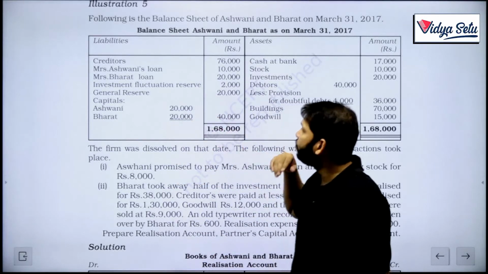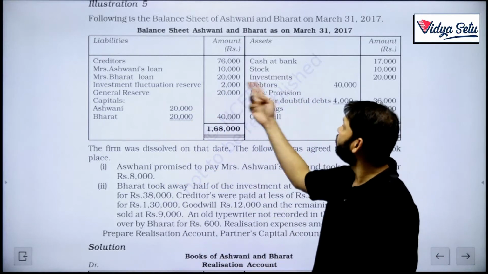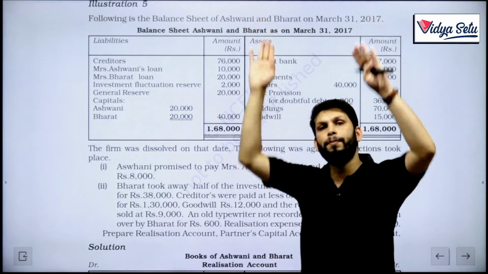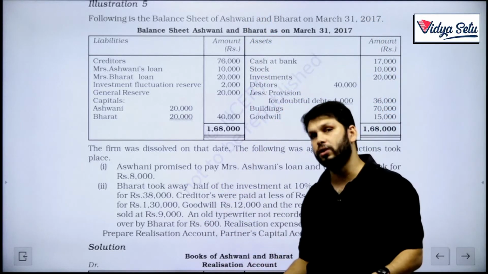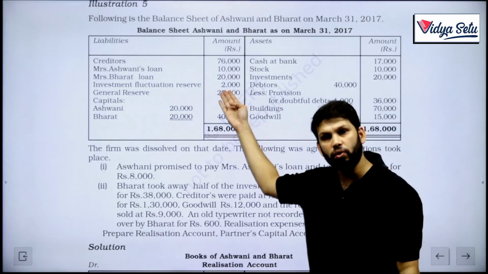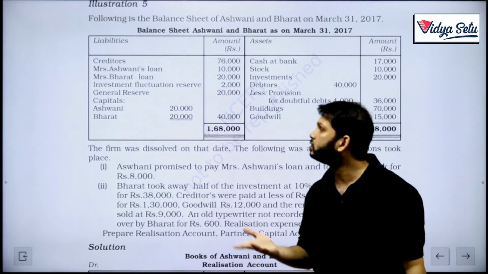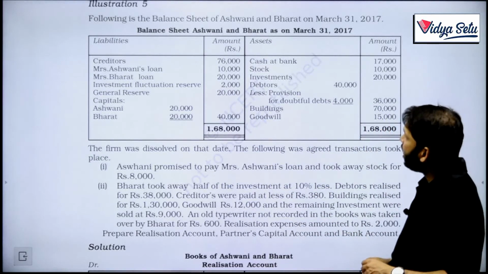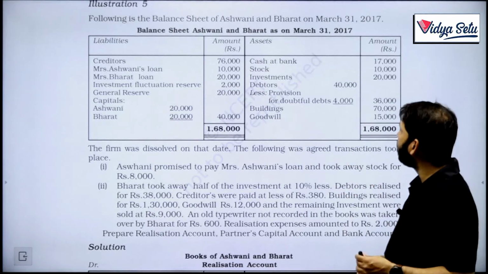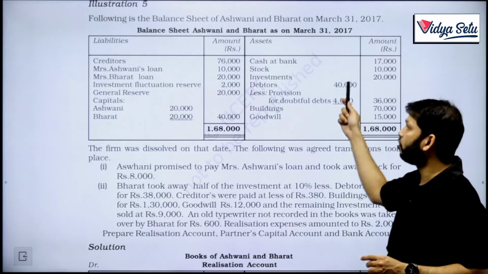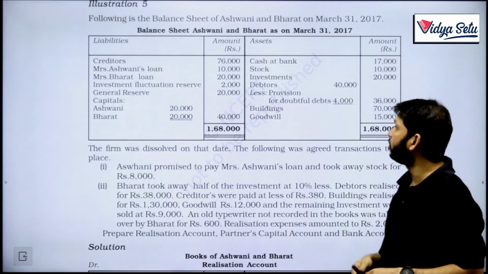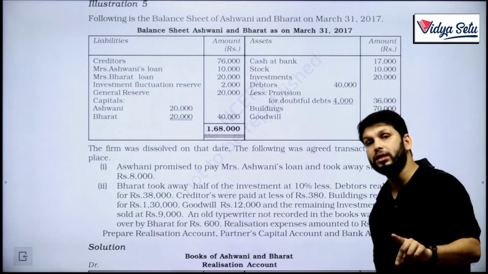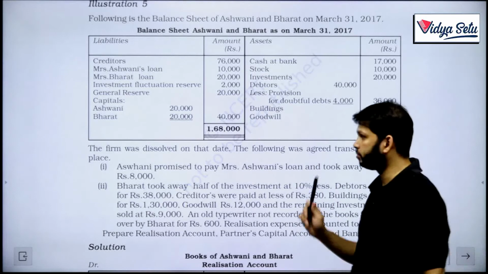Then there is an investment fluctuation reserve. So this is a reserve for absorbing any variation in our investment. If investment is going up, then it's okay, but if investment goes down drastically, up to 2,000 we can adjust from this reserve. Beyond that, that's the loss for us. Then our general reserve, capitals are there, then cash at bank, stock, investment, debtors, provision for doubtful debt. Don't forget, we'll transfer 40,000 to realization and 4,000 in the credit. Building and goodwill is also there. This goodwill will not be distributed among the partners. It will be transferred to realization.